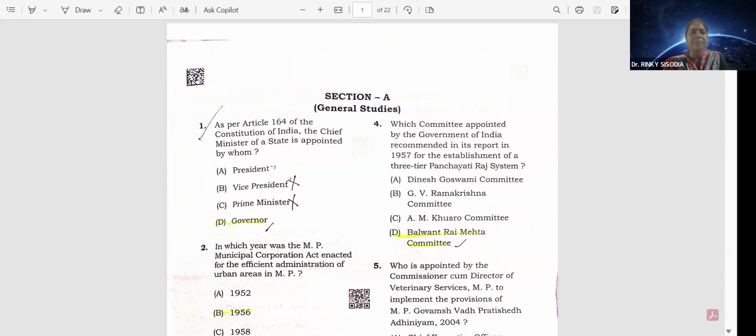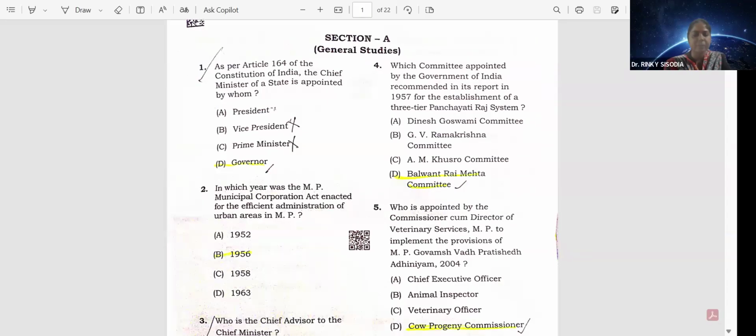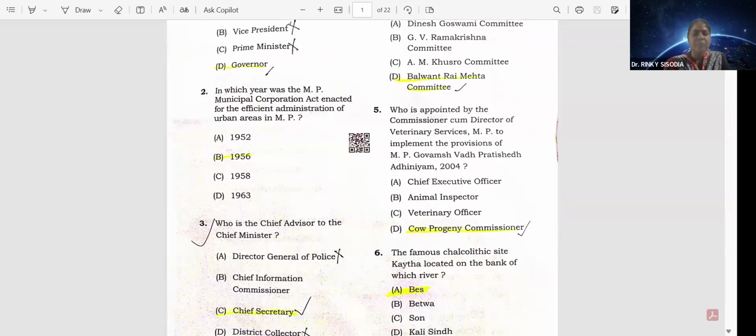First question. As per Article 164 of the Constitution of India, the Chief Minister of a state is appointed by option D, Governor. Question number second. In which year was the MP Municipal Corporation Act enacted for the efficient administration of the urban areas in Madhya Pradesh? That is option B, 1956. Question number three. Who is the chief advisor to the chief minister? That is option C, chief secretary.